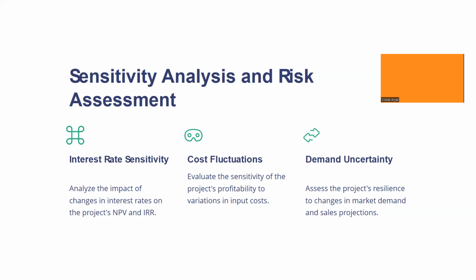It also helps to assess the project's resilience to change in market demand and sales projection. In these areas, sensitivity analysis and risk assessment helps, and we use it in practical life.